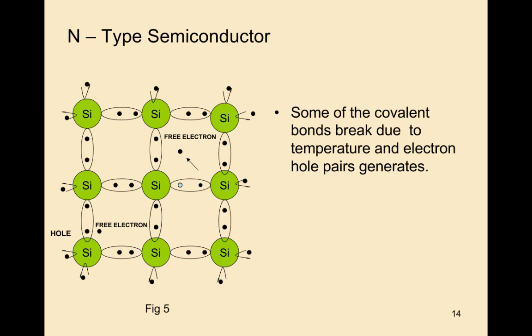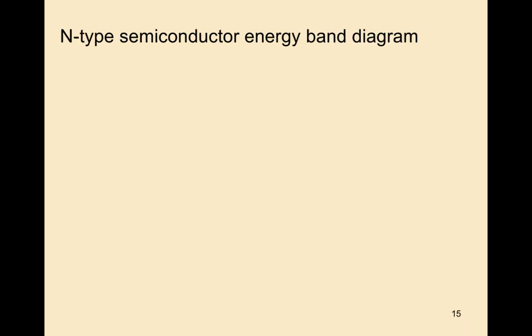Some of the covalent bonds break due to temperature and electron-hole pairs are generated. Electrons are the majority charge carriers and holes are minority carriers.